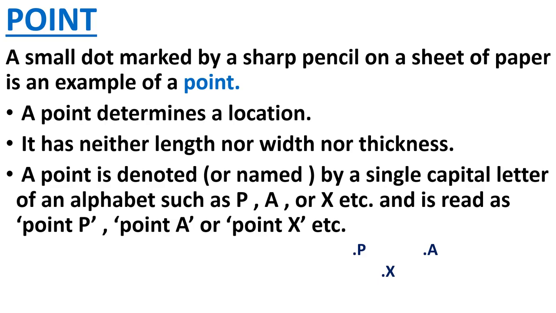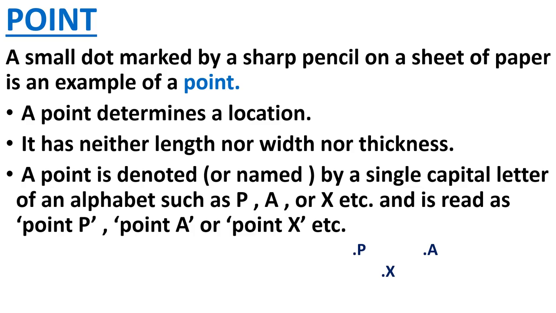Point A, point B, point C, like this. But remember one thing, this letter will be a capital one. We will never use a small letter to write down the name of a point.